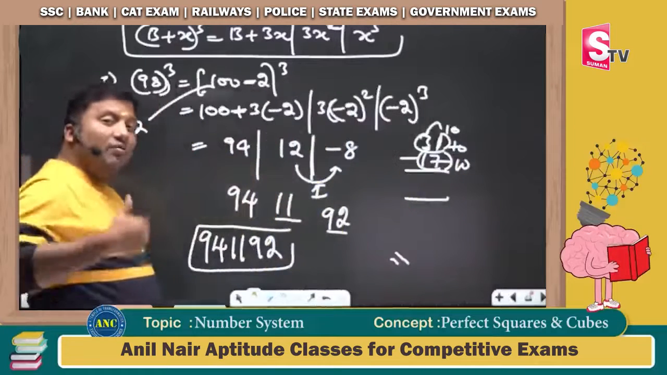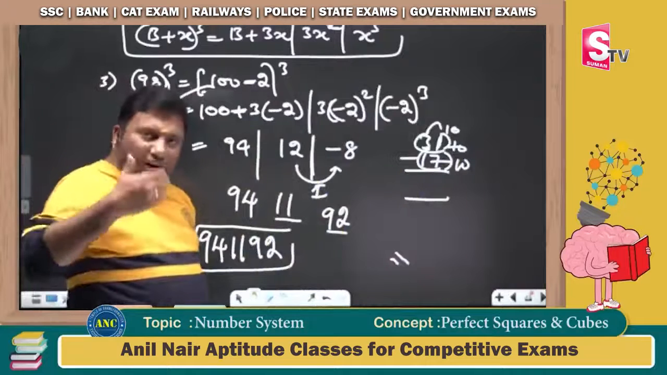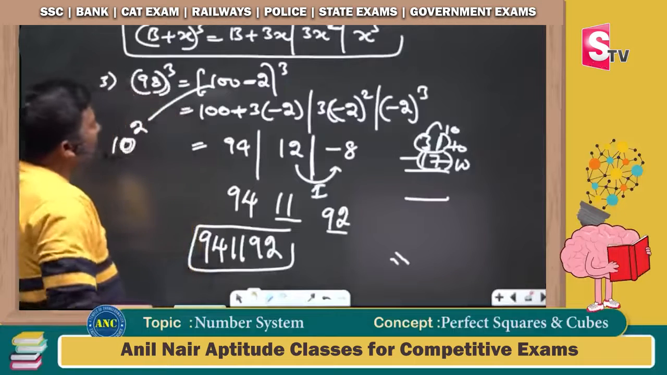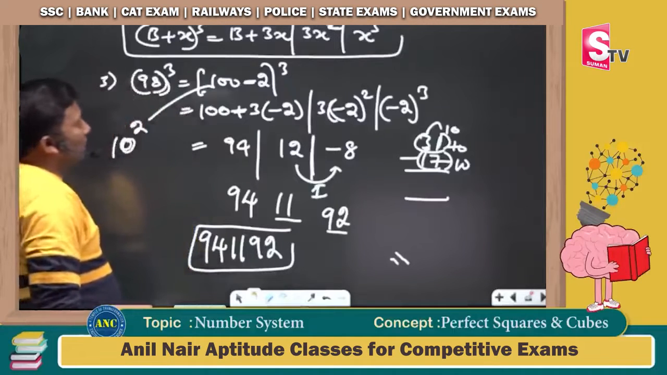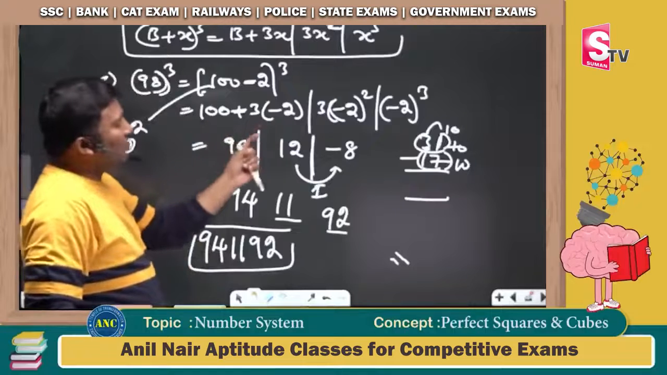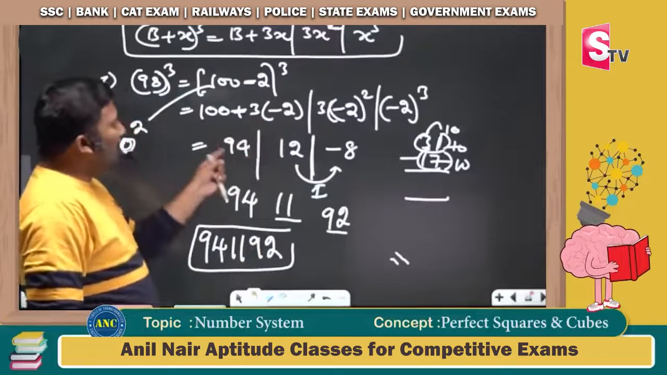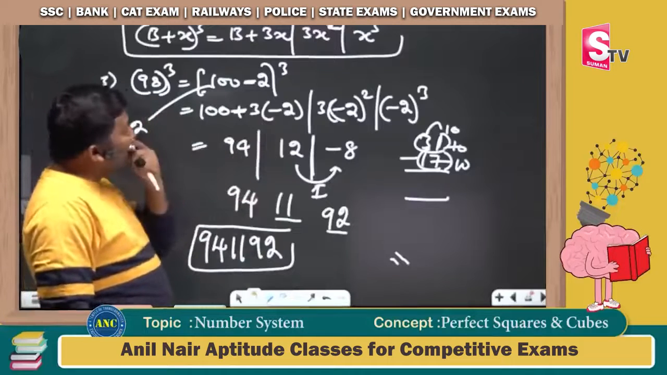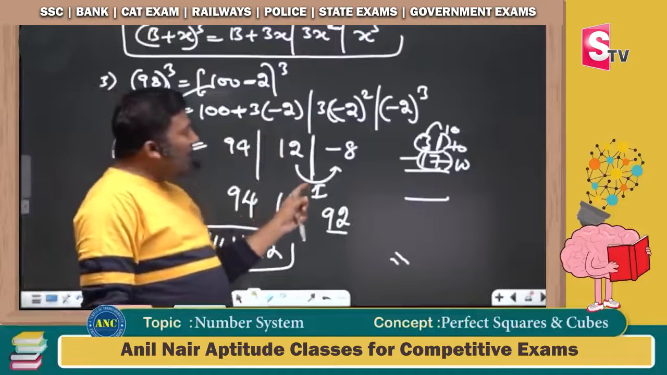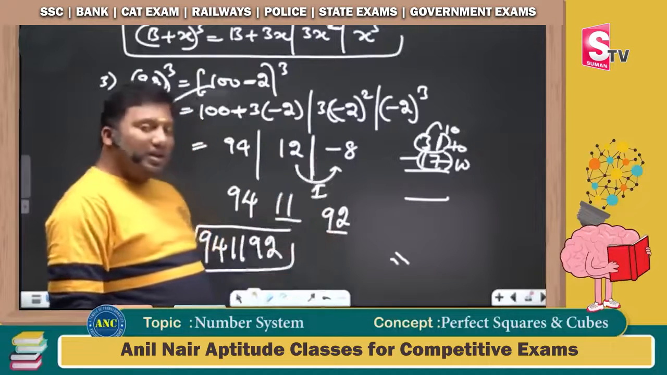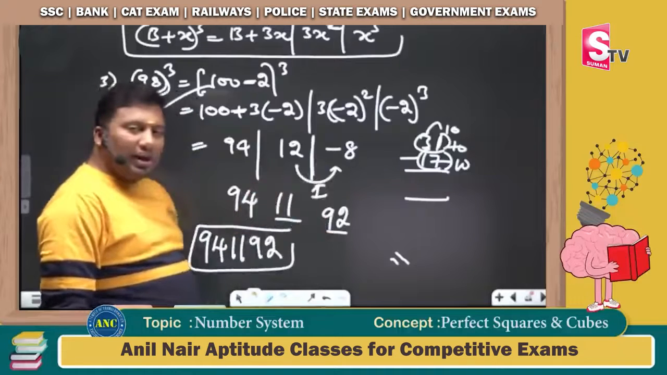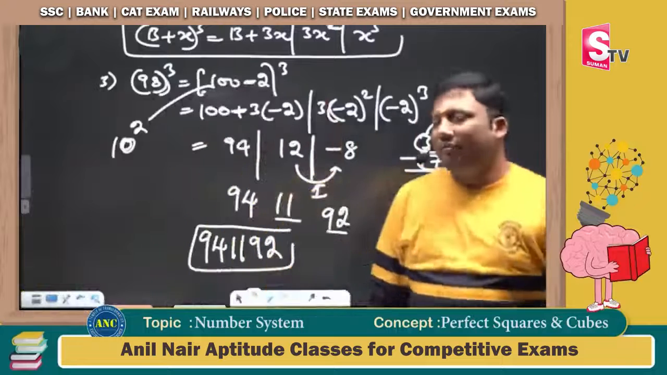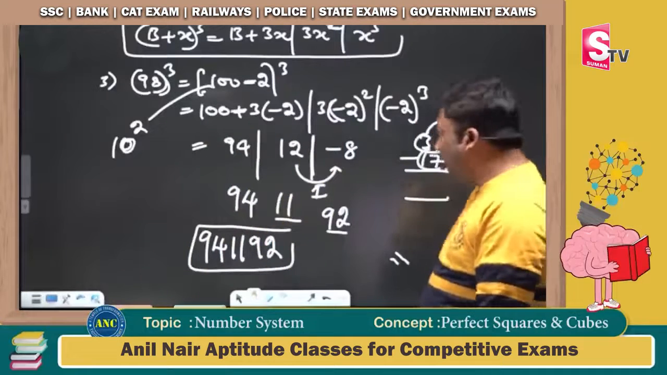We did the numbers which are just greater than 10 power k. The third example is the numbers just less than 10 power k. 98 cube, 100 minus 2 power 3: b plus 3x, 3x square and x cube. 94, 12 and minus 8. If I cube a positive number, I will not get a negative number, so I took a carry. Carry 1 on 100. 100 minus 8 is 92. 12 minus 1 is 11. It is 94, 11, 92: 941192. I hope this concept is clear.